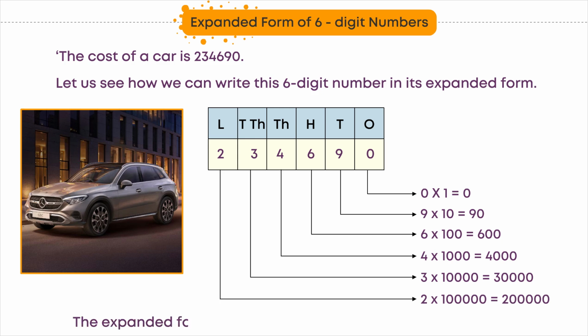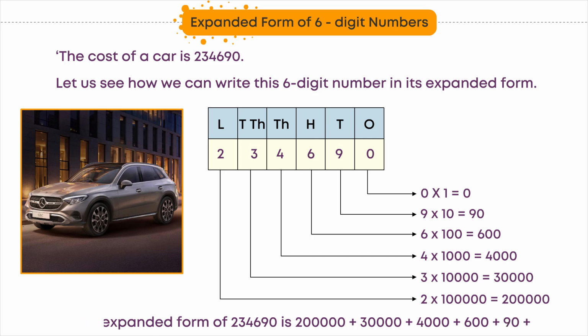The expanded form of 2,34,690 is 2 lakhs plus 30,000 plus 4,000 plus 600 plus 90 plus 0.